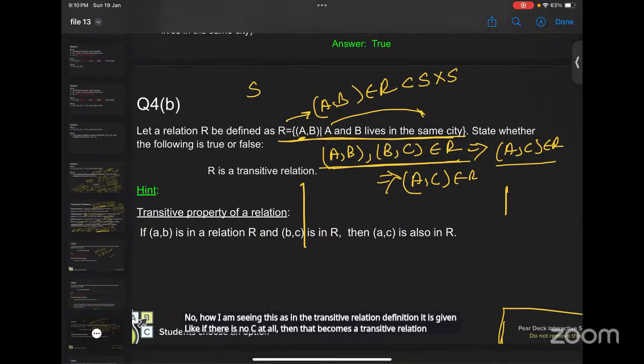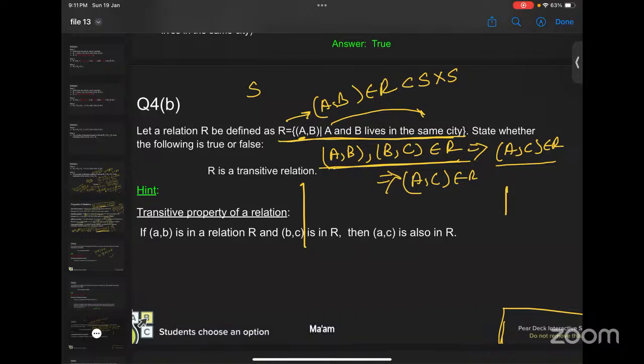Yes. See, why I am telling this, just listen to me. If there is no C in the set, then you need not check for transitivity. If you want to discard transitivity, then you should have some example which is not following the definition. That is why I started with the definition. If you don't have A, B and C for some set, then we need not be bothered. But if there is any C, then we have to check whether it is transitive or not. I think here we are assuming the worst case. Okay, madam, no issues.